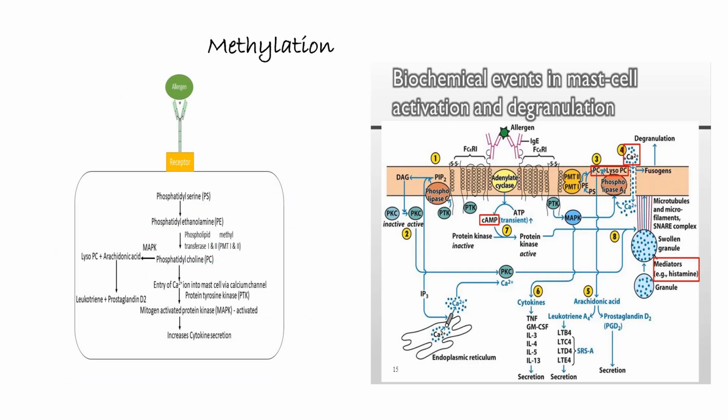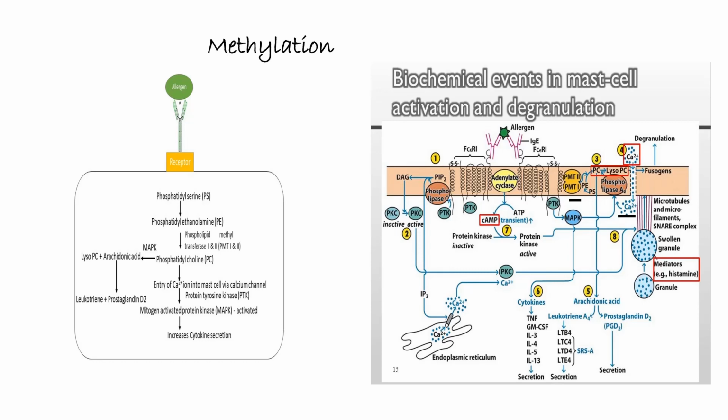Methylation: phosphatidylserine is methylated to phosphatidylethanolamine, which in turn is methylated again to form phosphatidylcholine by phospholipid methyltransferase 1 and 2. Phosphatidylcholine causes the entry of calcium ion into the mast cell by forming the calcium channel.